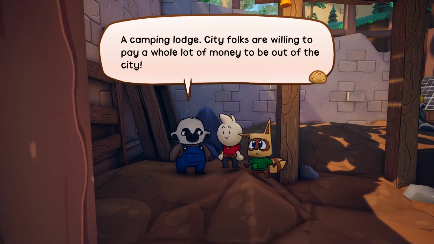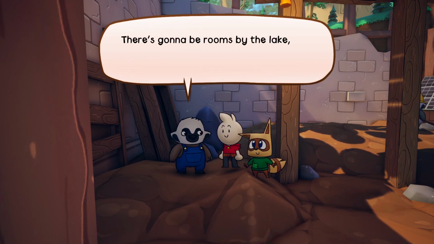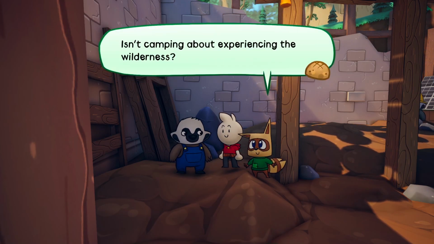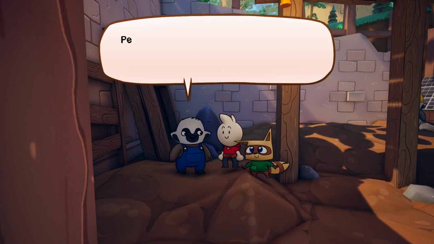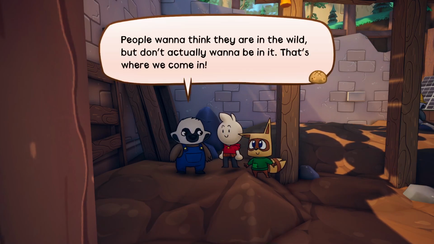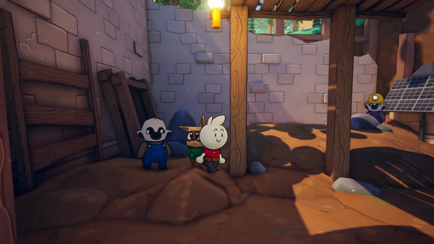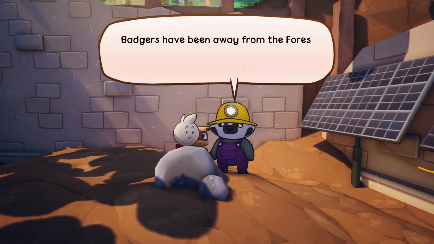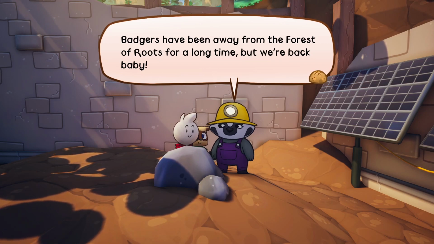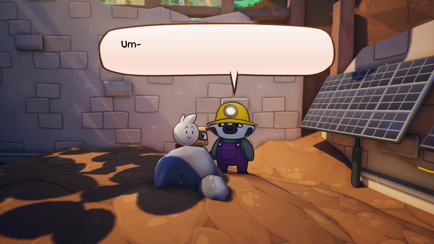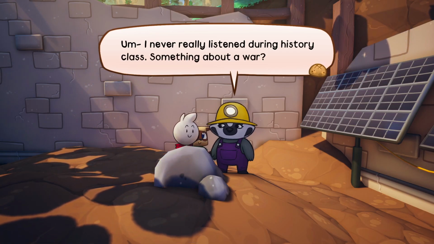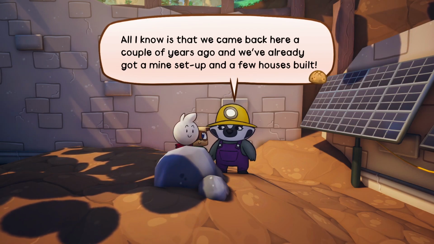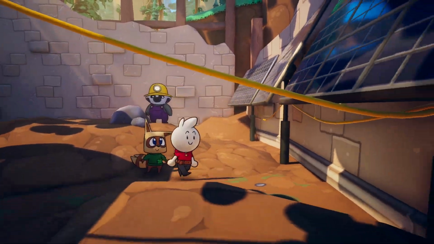What are you building here? A camping lodge. City folks are willing to pay a whole lot of money to be out of the city. There's gonna be rooms by the lake, a living space with a sweet fireplace, and all you'd expect from camping. Isn't camping about experiencing the wilderness, though? People want to think that they're in the wild, but don't actually want to be in it. That's where we come in. Oh, there is some truth to that, unfortunately. Badgers have been away from the Forest of Roots for a long time, but we're back, baby. Why were you away? I never really listened during history class. Something about a war? All I know is that we came back here a couple years ago, and we've already got a mine set up and a few houses built. Got some solar panels here.